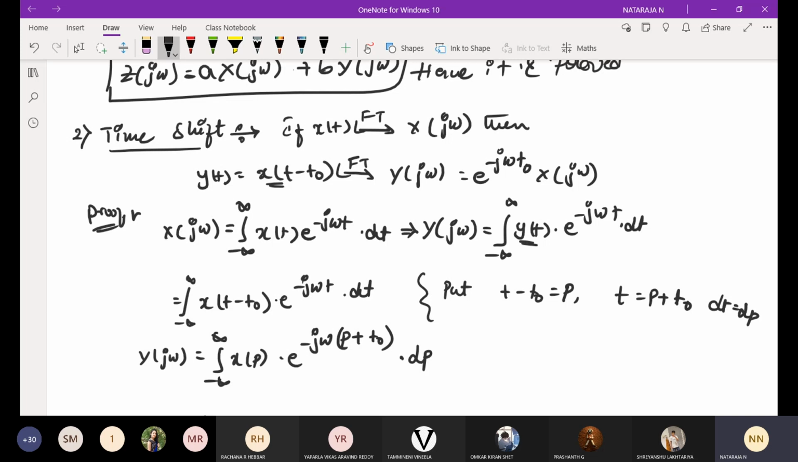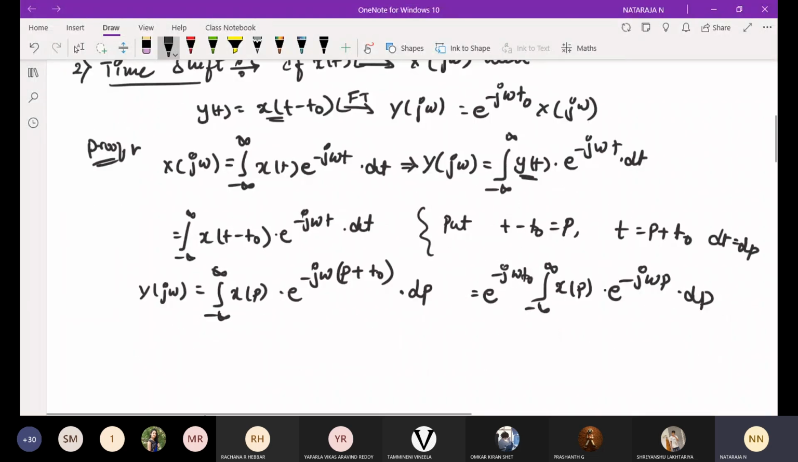Then finally, I can send this e power minus j omega t naught outside. Then integral from minus infinity to infinity x of p into e power minus j omega p into dp. Why do I keep this p here? This will be integrated with respect to p. The rest of the things I make outside, that will be e power minus j omega t naught. Then finally, I can write y of j omega is equal to e power minus j omega t naught.